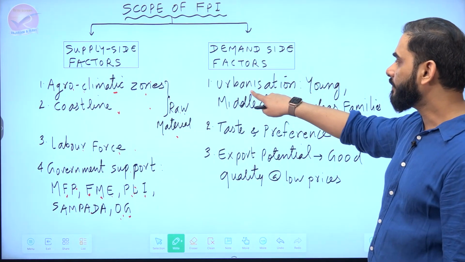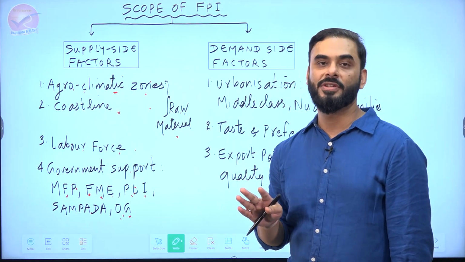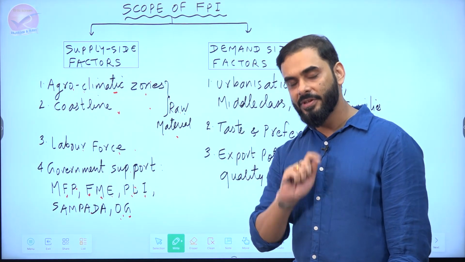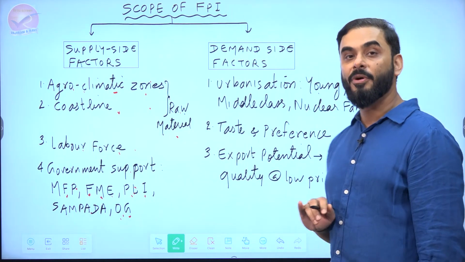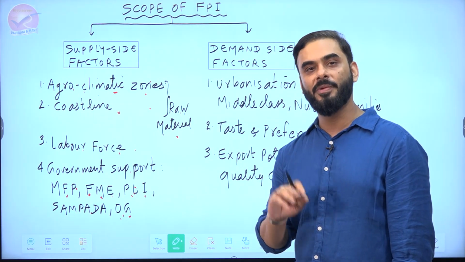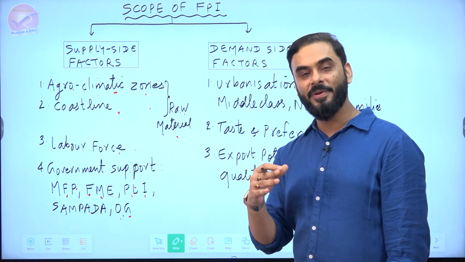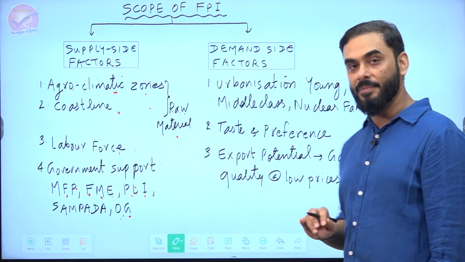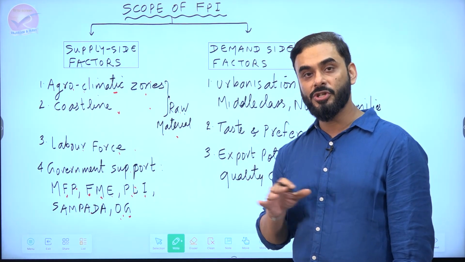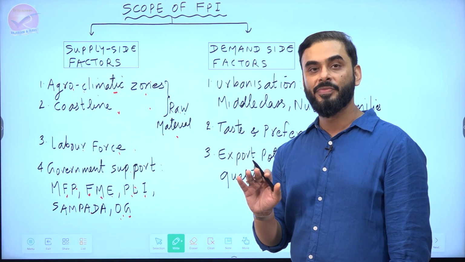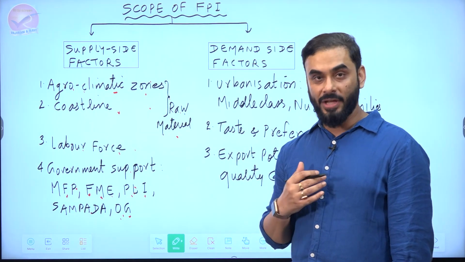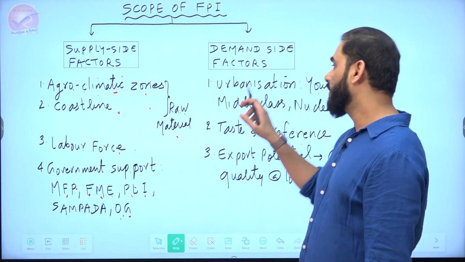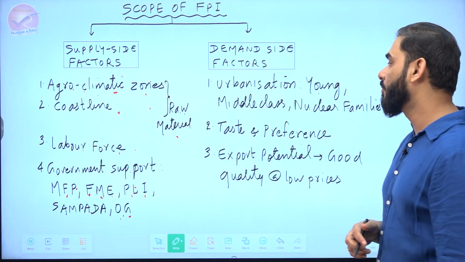So India is undergoing rapid urbanization. When India is urbanizing, what are the features of India's urban class? The feature is that we have a young population, and the young population is very experimental in nature. So we try to experiment more with new food, processed food. We have a huge middle class and we have nuclear families, which means these days, if you look at the composition of the family, both husband and wife would work, right? Which means that they don't have time for cooking. So they mostly rely on ready to eat food, which is processed food. So the nature of urbanization is such that we rely more on processed food.